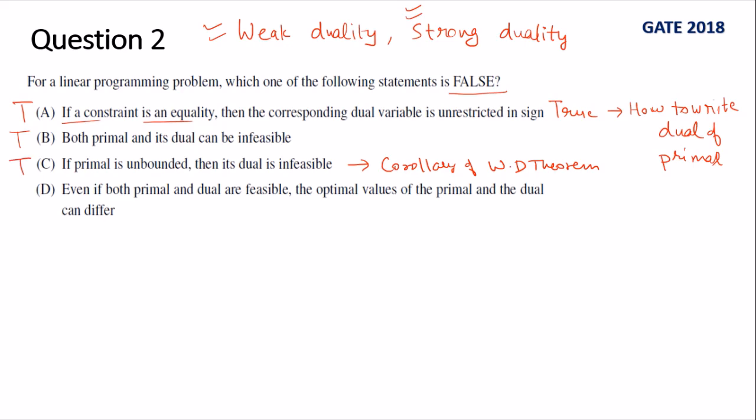So obviously the last one is false, but still you can convince yourself by reading it. Even if both primal and dual are feasible, the optimal values of primal and dual can differ. This is completely incorrect, because it contradicts the statement of the strong duality theorem. The strong duality theorem says that if both primal and dual have optimal solutions, then the value of the objective function at the optimal solution should match. They can never be different. So saying that optimal values can differ is completely wrong. We have figured out our correct answer, part D, which is false.